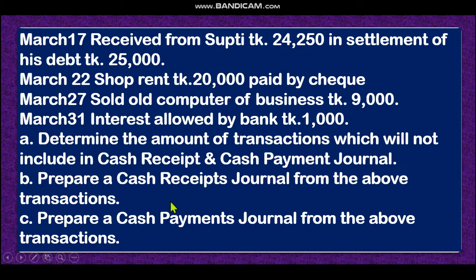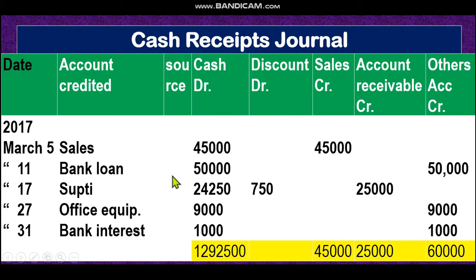And look at the last topics, interest allowed by bank. That means we receive interest from bank, so our bank money, that means cash money, will increase. So it will be in cash receipt journal, bank interest account, and in cash column it is 1,000 and in others account it will be 1,000. So dear student, total of cash is 1,29,210, and 750 is discount column. Sales is 45,000, account receivable is 25,000, and others account is 60,000. I hope all of you understand.